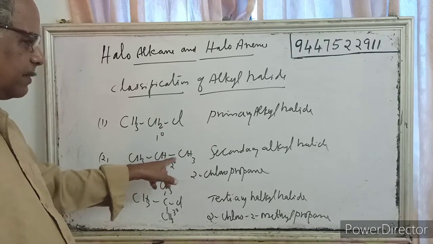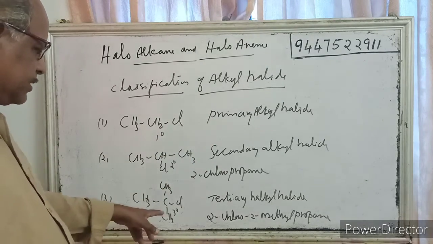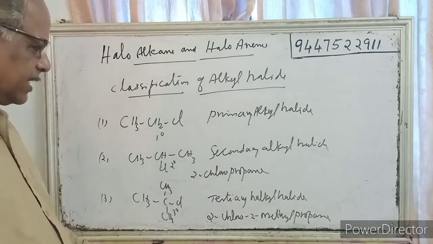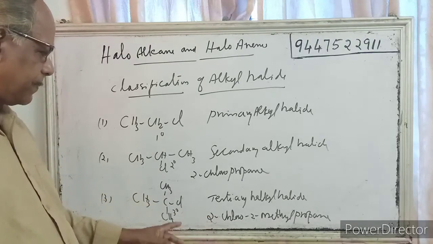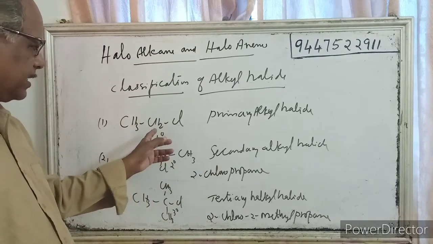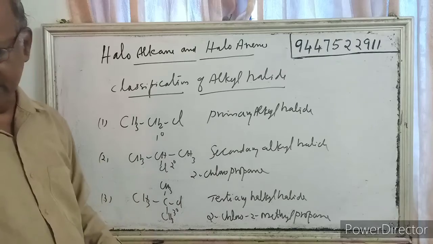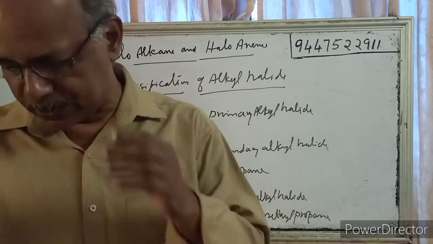So when halogen is connected to primary carbon atom, primary alkyl halide. Halogen connected to secondary carbon atom, secondary alkyl halide. And halogen connected to tertiary carbon atom, that is called a tertiary alkyl halide. The compound is 2-chloro, 2-methylpropane. This is 2-chloropropane and this is ethyl chloride. So that is the classification of the compounds.